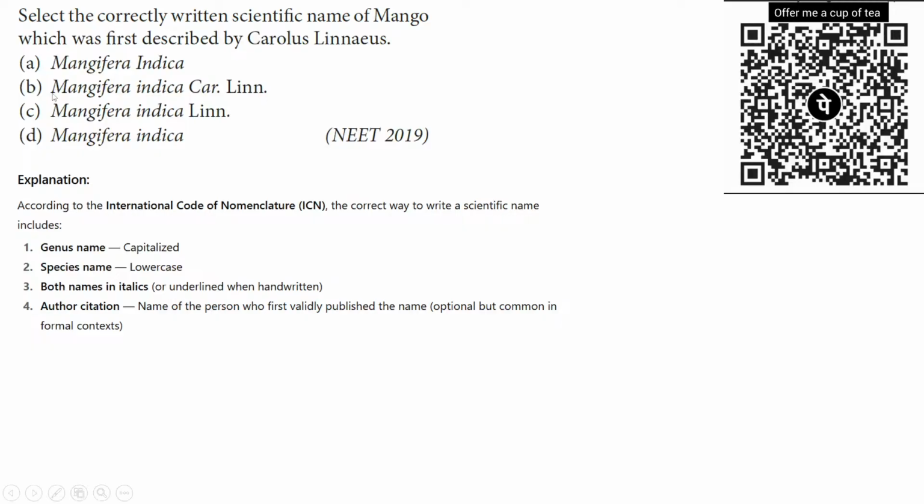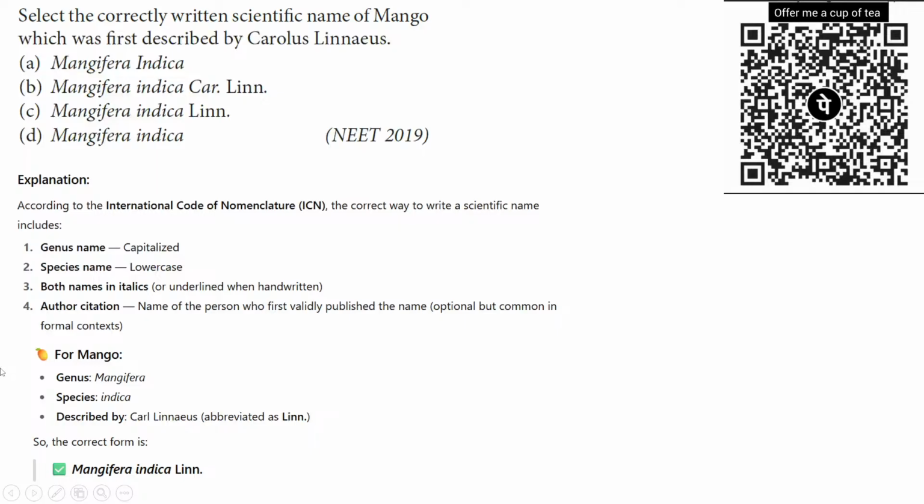The third rules for biological nomenclature: both names are in italics, and when written by hand, they should be underlined. And the author citation, the name of the person who first validly published the name. For mango, the genus name is Mangifera and the species name is indica, described by Carolus Linnaeus.